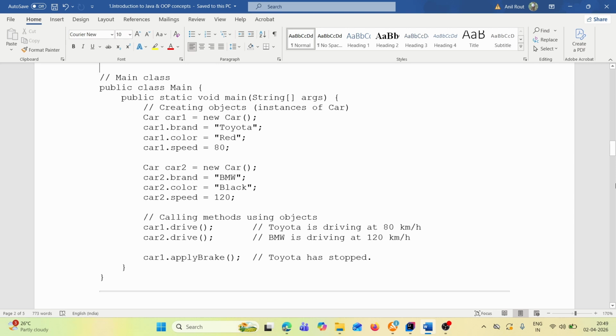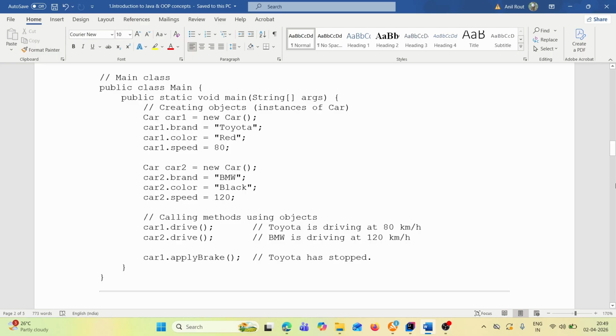Object means instance of Car. How will we create an object? Basically we require a class, and using the class we create the object. So let's create an object of Car: car1 is equal to new Car. That's how we create the object. Then through car1 we'll get the attributes. Let's say car1.brand is equal to Toyota, car1.color is equal to red, then car1.speed is equal to 80.